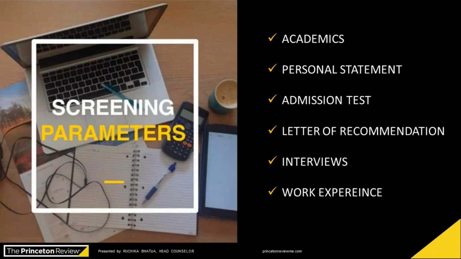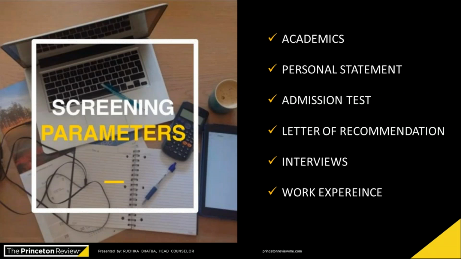Letter of recommendation. Universities will be asking you to provide one letter of recommendation. It could be from your subject teacher or whoever you feel will help boost your application. That letter of recommendation will be submitted by your teacher online itself.